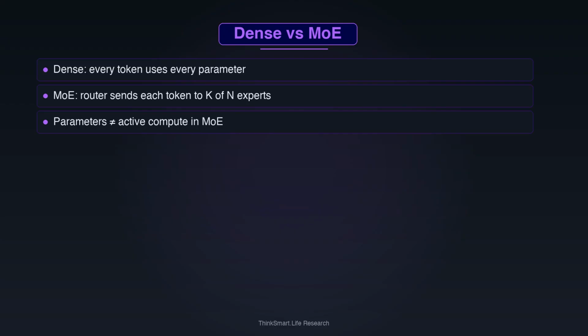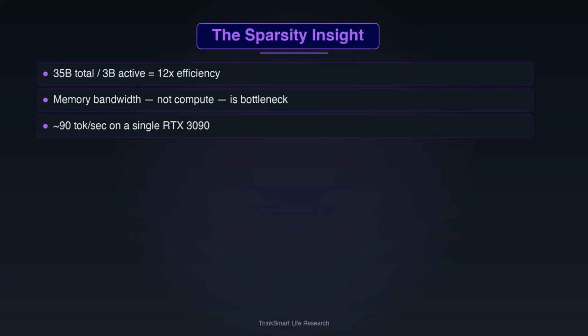A 70 billion parameter dense model at 4-bit quantization requires around 40 gigabytes of VRAM, more than any single consumer GPU available today. Even at 8-bit quantization, a 34 billion parameter model barely fits on a dual RTX 3090 setup, and fitting it in memory isn't the same as running it fast. Memory bandwidth determines inference speed, and consumer GPUs have real limits there. The dense architecture hit a wall. Mixture of experts is the architectural path through it.